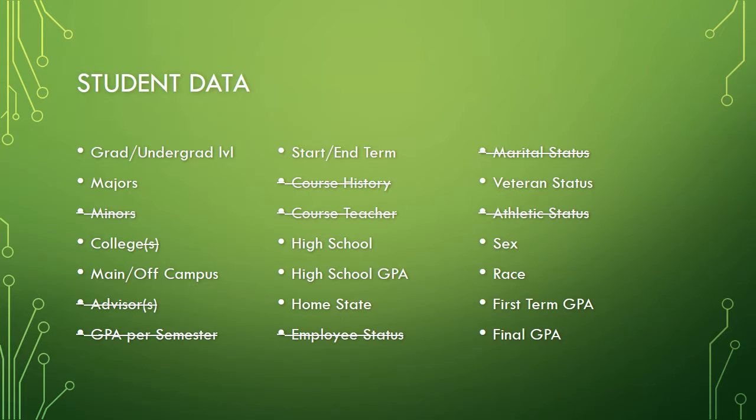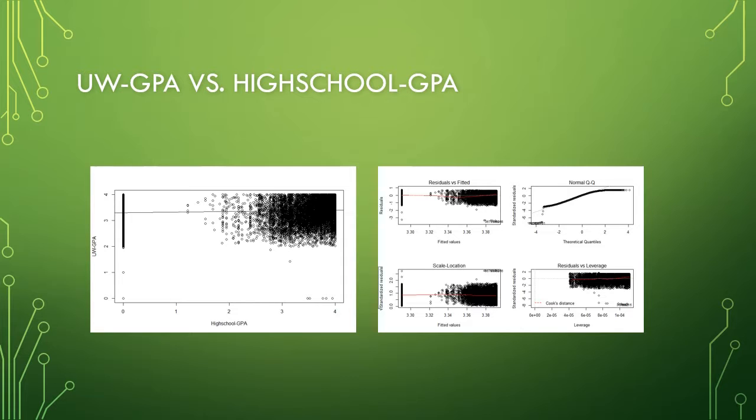Unfortunately, after weeks of waiting, this was all I had to work with, though I'm not complaining. It wasn't what I was hoping to be limited to, but it's still a lot of data. Since high school GPA, first term GPA, and final GPA were the only three numerical data I could use, I revolved my analysis around them. In the end, I was still able to work with the data of almost 65,000 students. Let's take a look at my results from comparing students' UW GPA to their high school GPA.